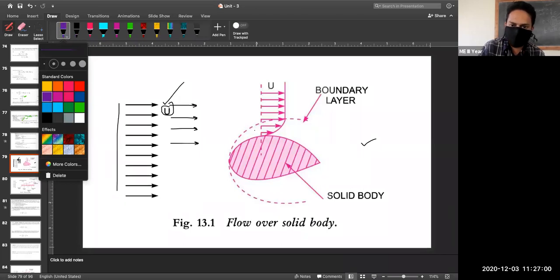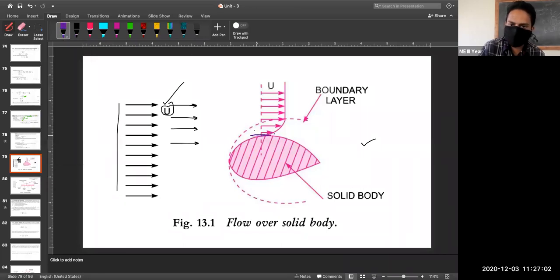You can see at this location, I'm pointing it out, just at the surface, the velocity will be 0. And when you move across this length, the height of the fluid flow, you will see there will be a certain velocity gradient. At this location it will increase to some value, at this location it will increase to some value, and at this location it will further increase.